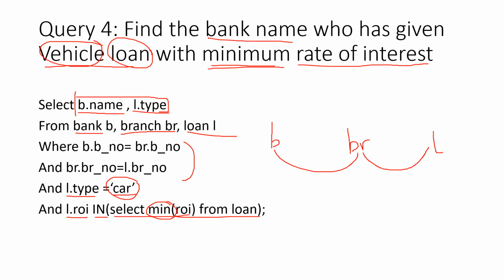Now which all tables do I want to consider? There is definitely bank and loan involved. But then I do understand that bank and loan are directly not related. Go through the ER diagram, go through the schema, they are not directly related. So what can I do? How to establish the relationship between loan and bank? It is through branch. So branch also is being taken. So what all I want to display is being written here in the select clause. Select only these two and display.